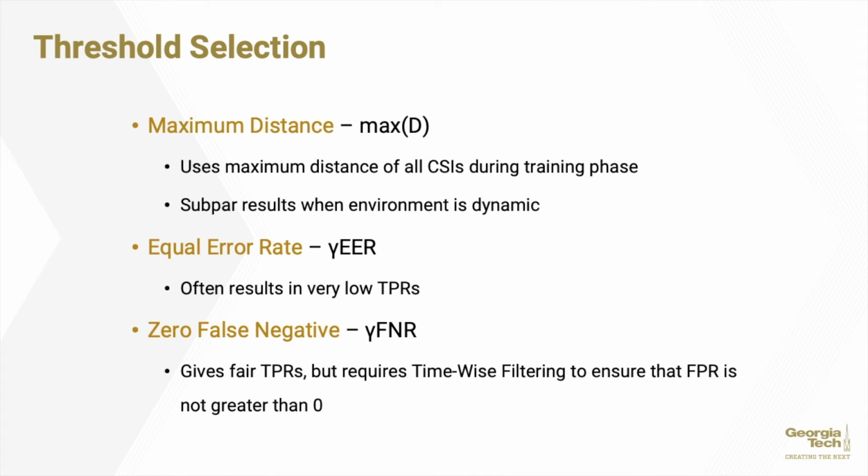Zero false negative gave fair true positive rates, but also gave higher false positive rates, meaning the false positive rate was above 0, which was not the ideal outcome for this algorithm. There was no desire to have any false positives being returned. Therefore, zero false negative was best used when applied with time-wise filtering to bring down the false positive rate.